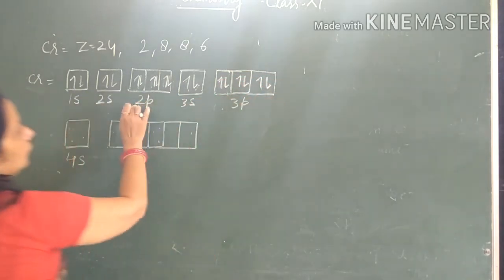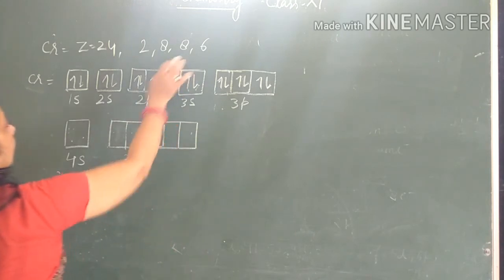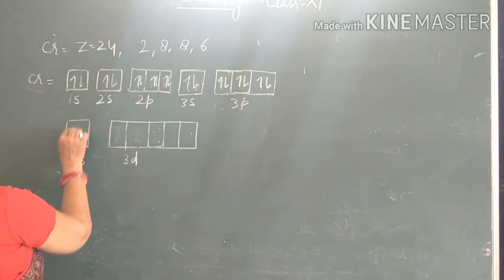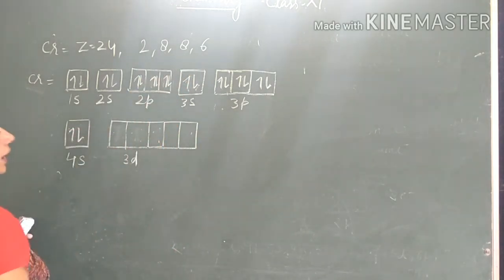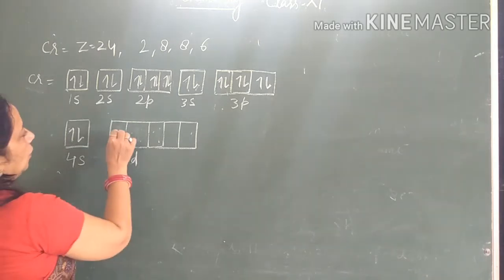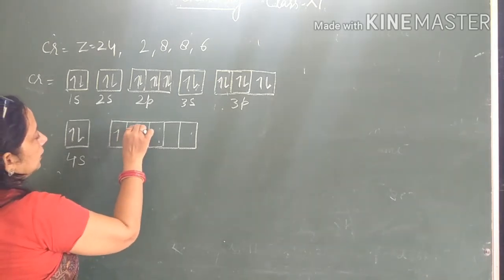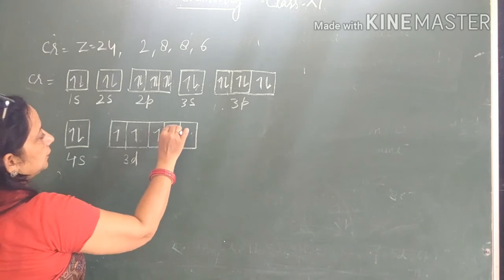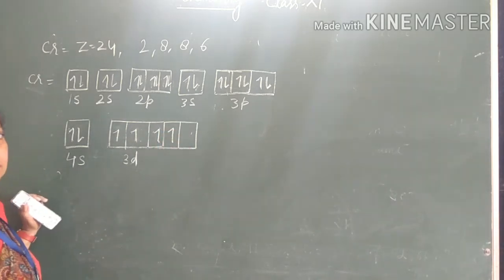These are fully filled. Now we have 6 electrons left. 2 electrons in the 4s subshell and now 4 electrons are left which are filled in d orbitals.